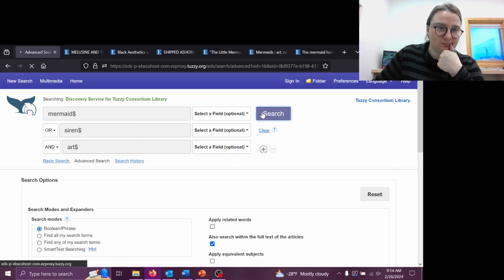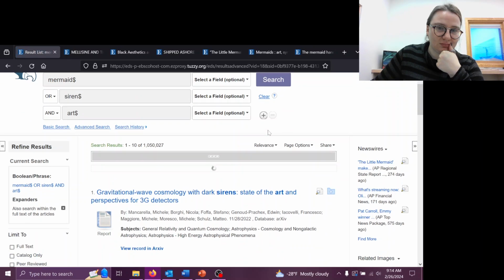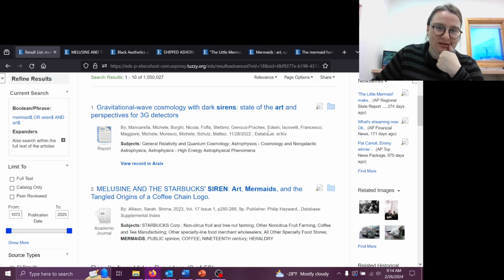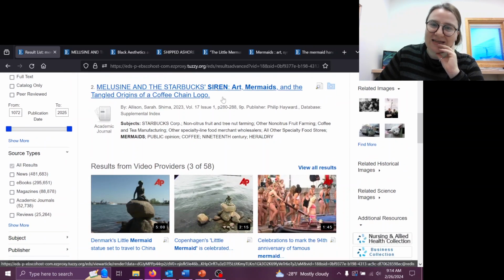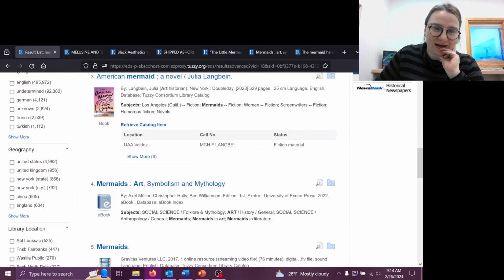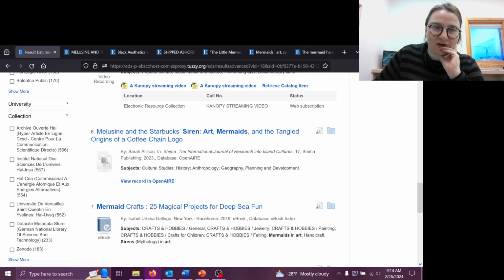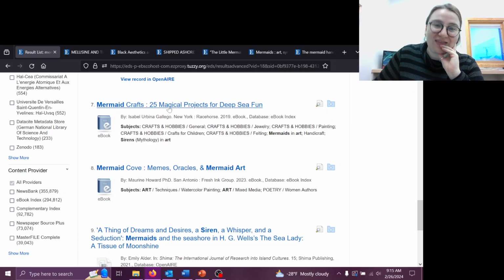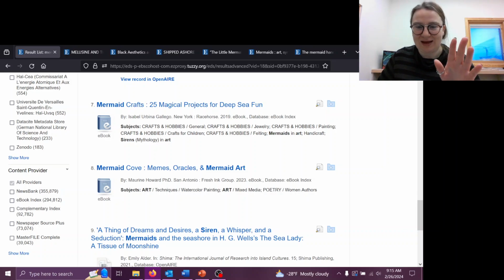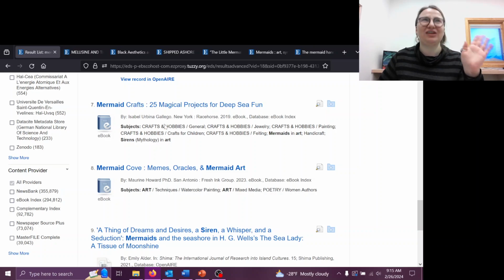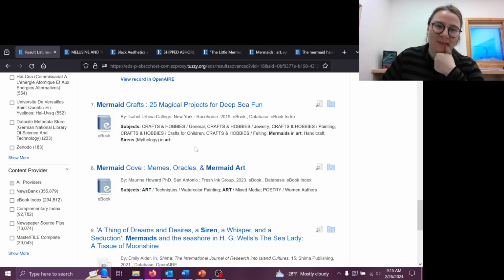Let's see what we get. 3G detectors. Interesting. That is not necessarily what I'm interested in, but there's that Starbucks siren as it should be showing up. Mermaid. There's the Axel Mueller title that I keep on going for. Again, the juvenile fiction, trying to research mermaids, the Canopy video, Starbucks again. There's that crafts. Because I chose to not include the not Boolean operator with craft, that's showing up again.